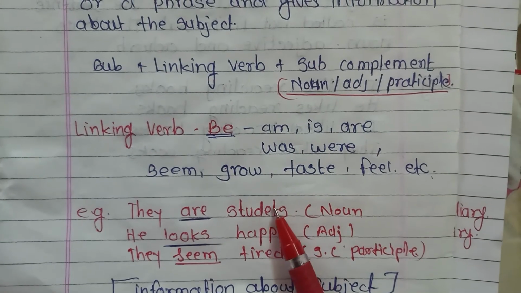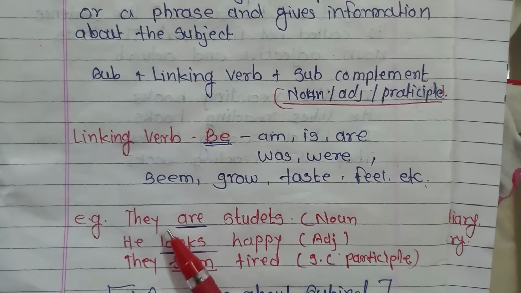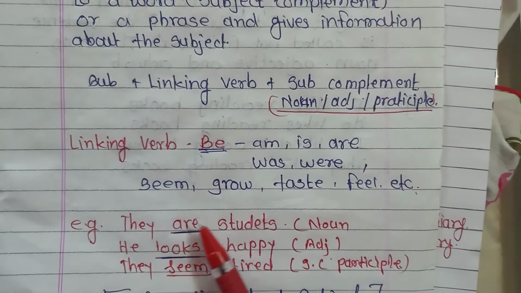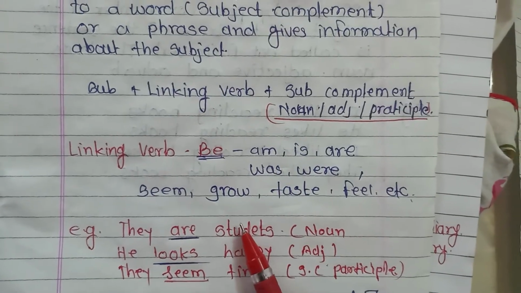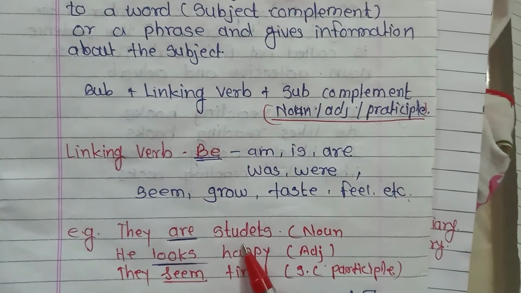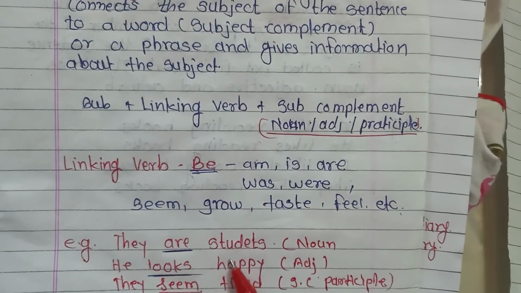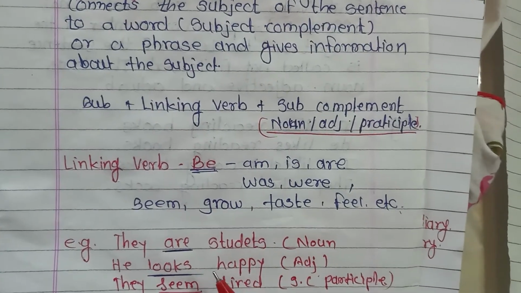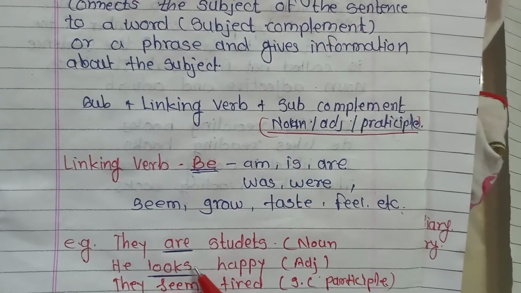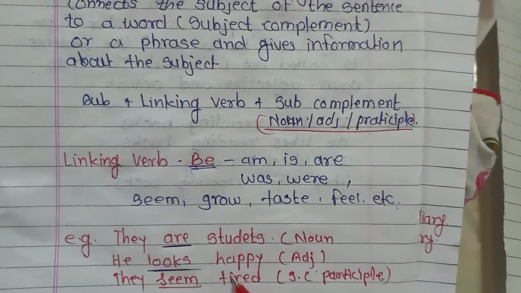Now let's see how they work in a sentence. They are students. Student is a noun and it is giving more information about them. Are is a linking verb. It is linking with the student and giving us more information about they. He looks happy. In this sentence, looks is a linking verb, happy is an adjective, and looks is joining with happy and giving us more information about him. They seem tired.